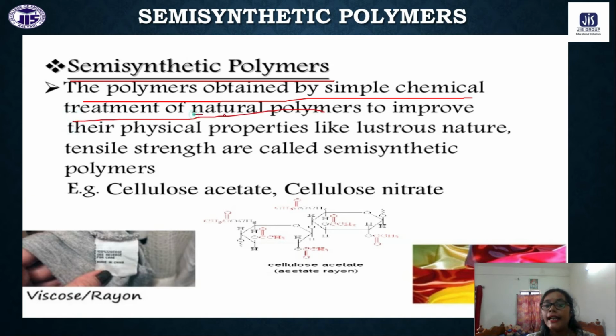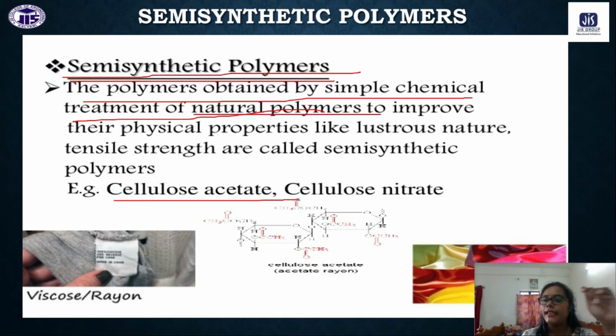Mind it, natural polymer, whatever we have, we have to just treat that natural polymer into our usable polymer. To enrich some of the properties, we have to modify that natural polymer. So that time that natural polymer is called a semi-synthetic polymer, like cellulose acetate.